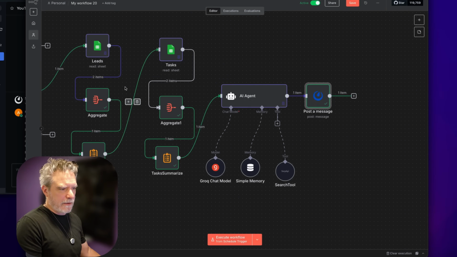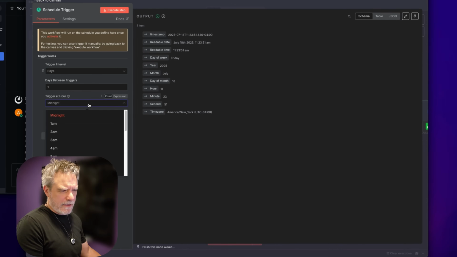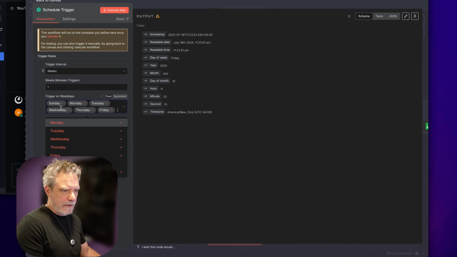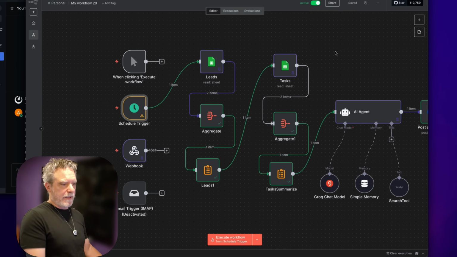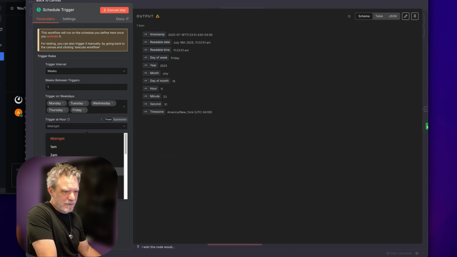And what I mean by automate is this would happen now every day, okay? We could even have it not happen on weekends. I think it's this one. Yeah, so we could just have it happen Monday, Tuesday, Wednesday, Thursday, Friday, and then be done. And as long as we save it, that's now going to send me an email or a Mattermost every day. I don't want it at midnight, so I can then just change it to 7 a.m.